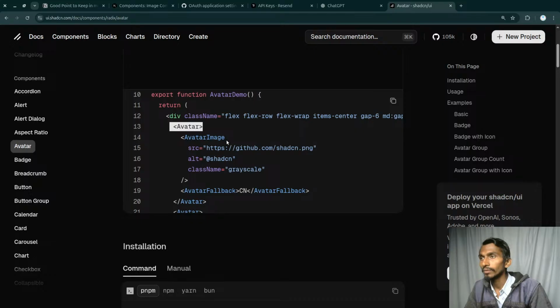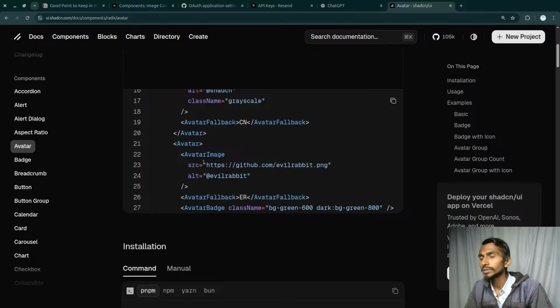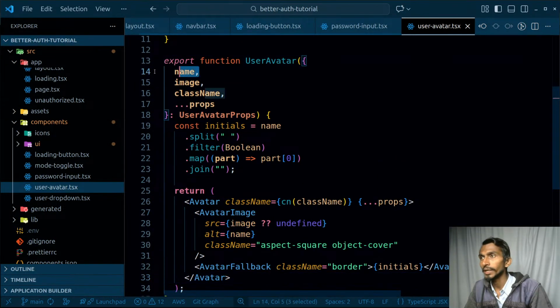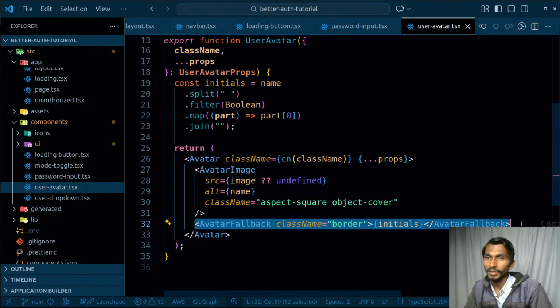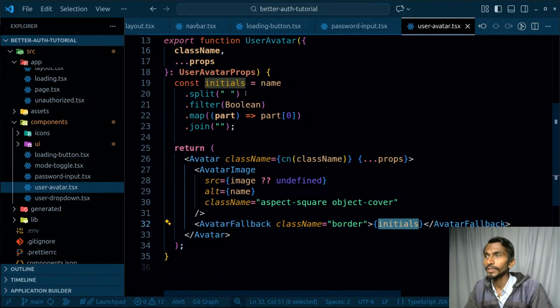First of all, we need to have avatar image and avatar fallback. It can be anything, and I will be having my name over here. And this is how things are going to be done. The thing that I'm actually doing is taking both name and image. If image exists, then I will simply render that image, otherwise I will render the name as the fallback. And that's going to have the initials, in the sense name.split.